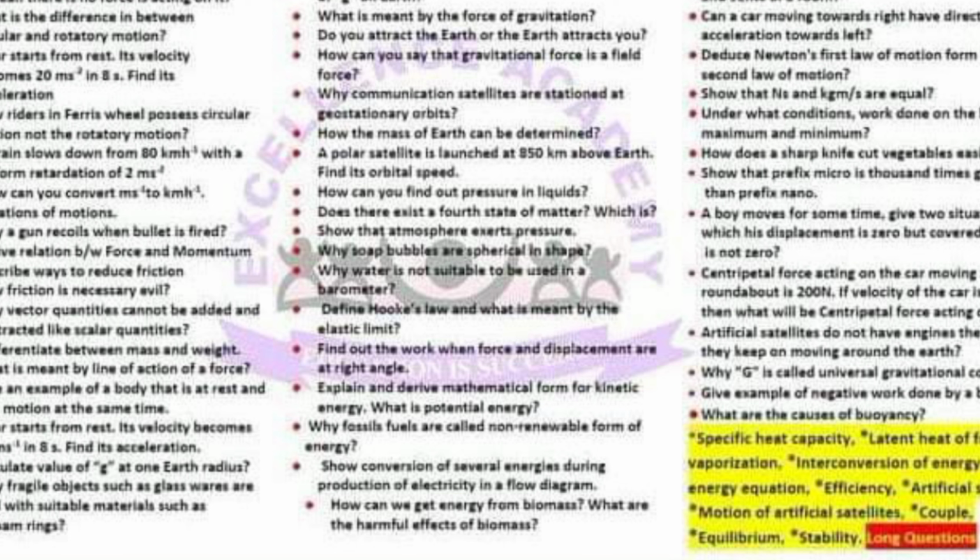A train slows down from 80 km per hour with a uniform retardation of 2 meter per second square. Next question, how can you convert meter per second to kilometer per second?